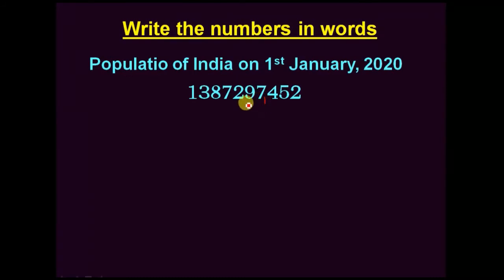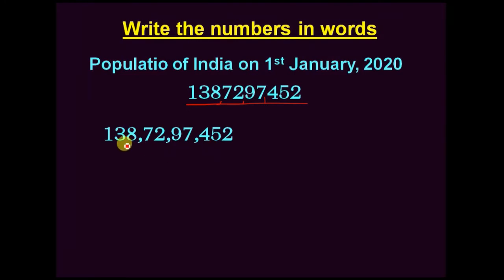Next thousands, 10,000s. Next lakhs, 10 lakhs. Next crores, 10 crores, 100 crores. Now the number is given up to 100 crores. First of all, keep commas like this. Then write. Together we write hundreds, tens, ones of crores.